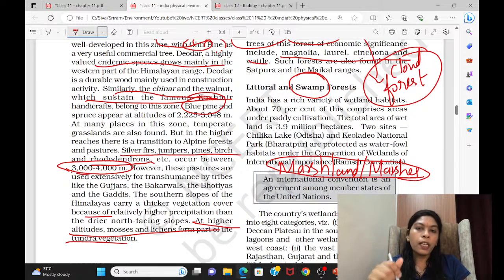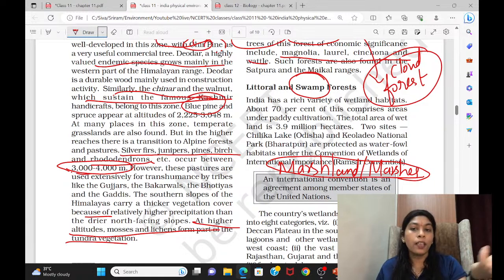Okay, so this particular littoral forest is the mangrove type of forest, which is present near the coastal areas. Then what is it? Estuaries. We are saying estuaries carry these trees. So for these types of forest, the Forest Survey of India has included this mangrove forest as a part of forest, and they are doing assessment.